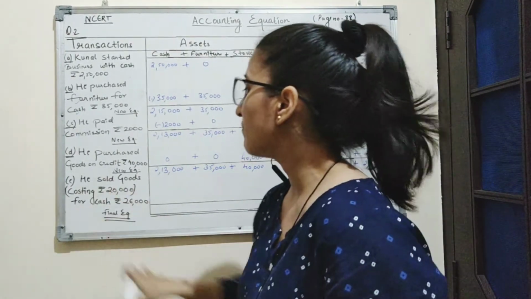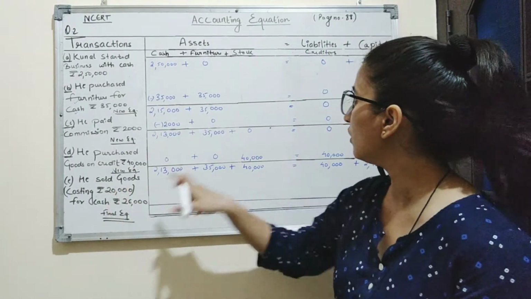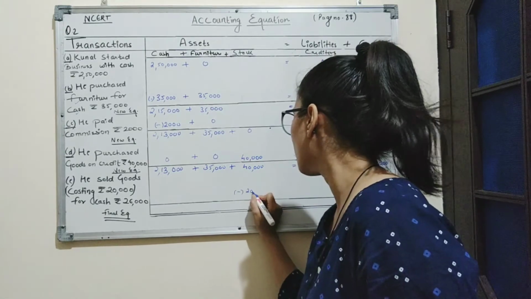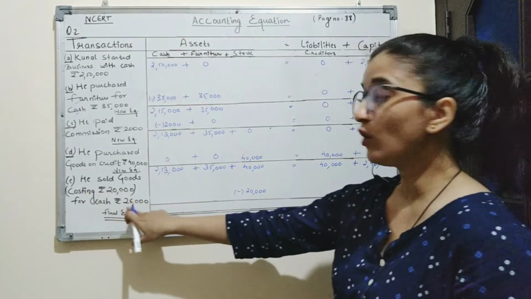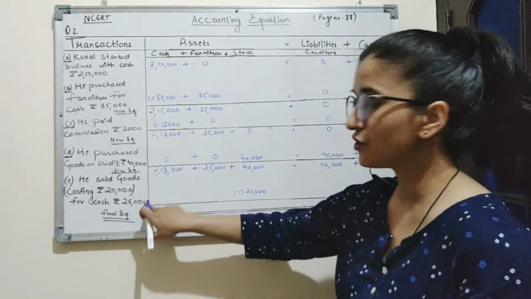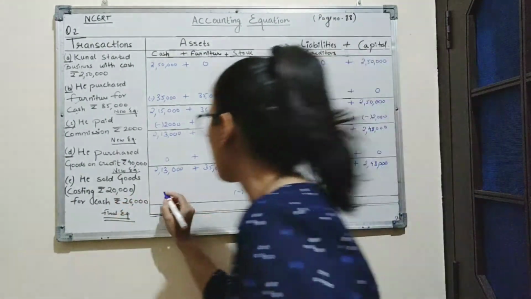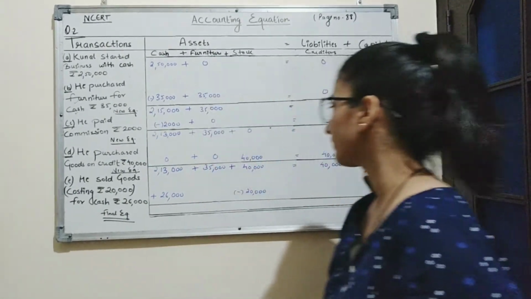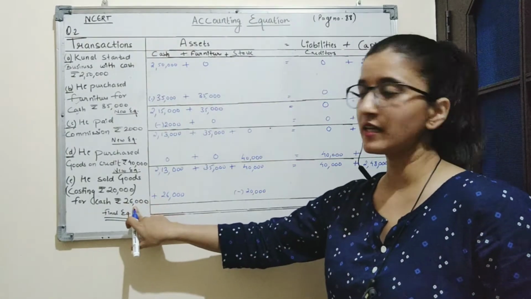Now goods of rupees 20,000 have been sold, so we will reduce the amount of 20,000 from goods. And it is sold for cash amounting to rupees 26,000, so we will add the amount of cash in the cash column, 26,000.